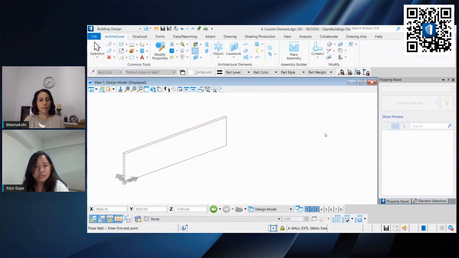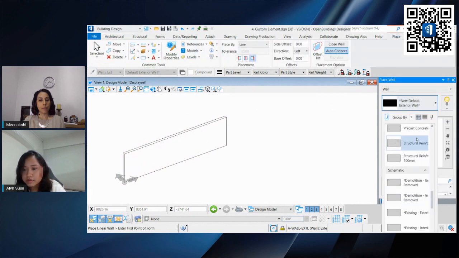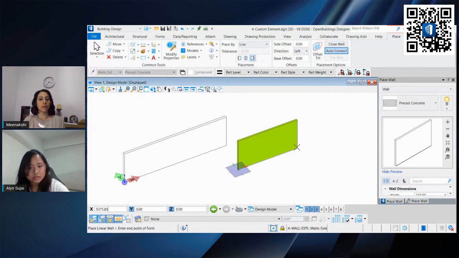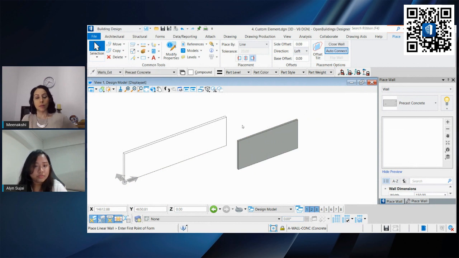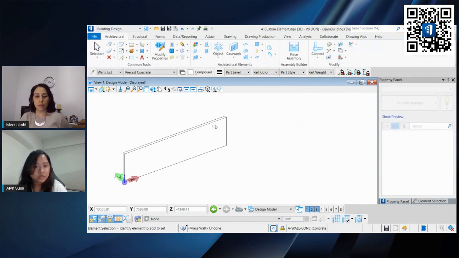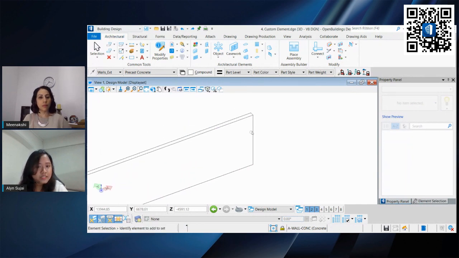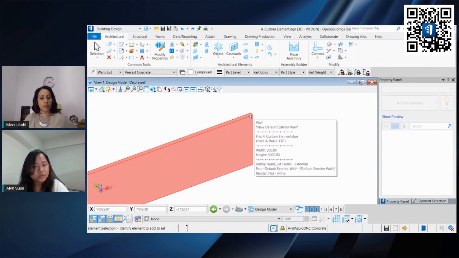Again, I'll go back to the wall. You notice that we have tons of different types of wall that you can place. Right here, this is a different wall. If you want to modify it, you can still select the element and modify it. If you hover over this wall, it will show you what type of wall it is, in this case a new default exterior wall. There's a width, a height, as well as a part family definition.